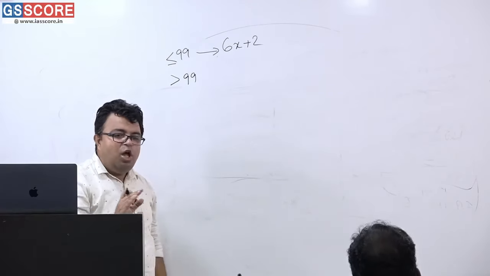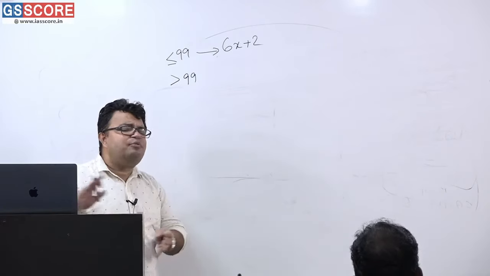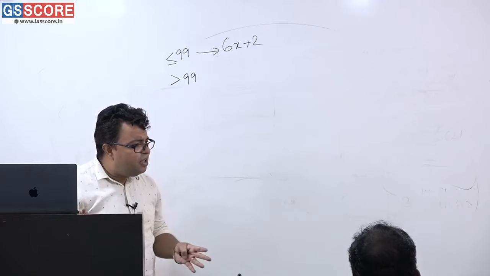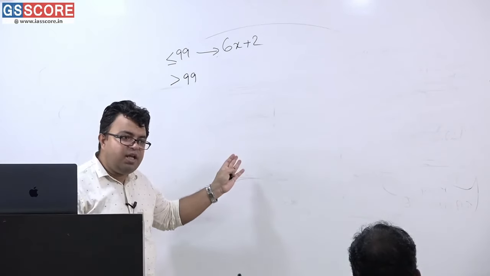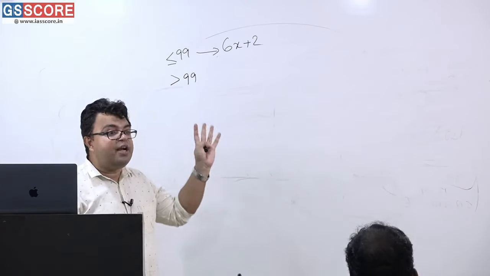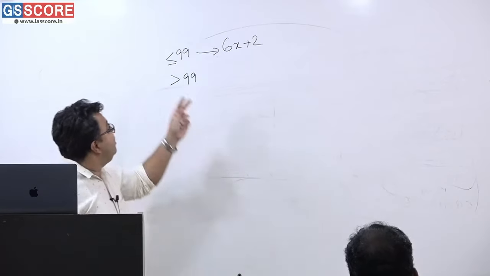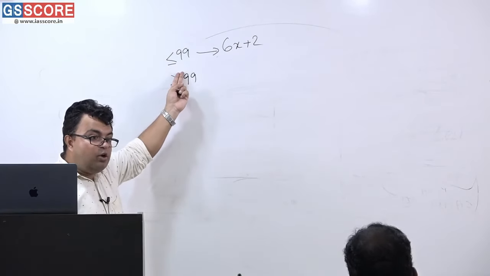I am just telling you, whether it is your dad, whether it is your relative, whether it is anyone else who has not seen mathematics after 10th, they can easily understand and comprehend each and every point that I am making here. I said difference between largest 2-digit and smallest 3-digit number. All know that largest 2-digit number is 99. So below 99 or equal to 99 also it can be.